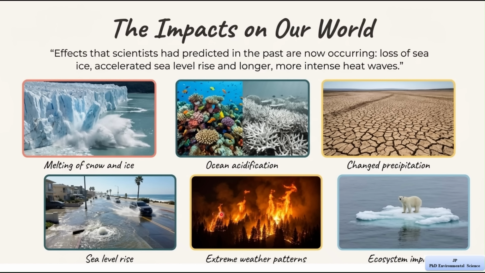Ecosystem impacts. Ecosystems include all the living organisms and their environment. Climate change is disturbing these systems. Animals and plants are losing their habitats. For example, polar bears are losing sea ice, which they depend on for survival. Many species may struggle to adapt or may even become extinct.